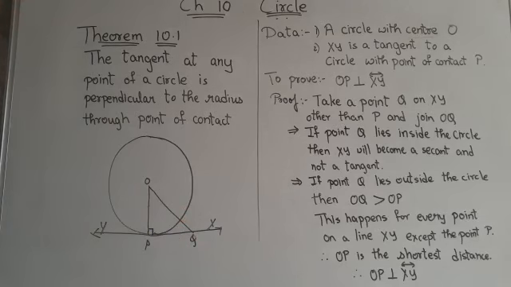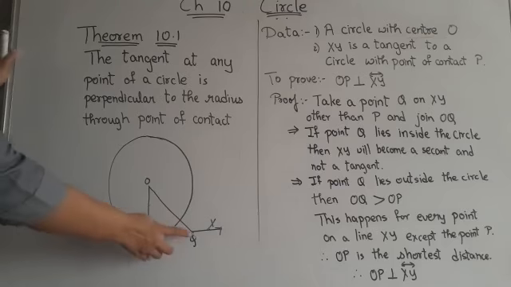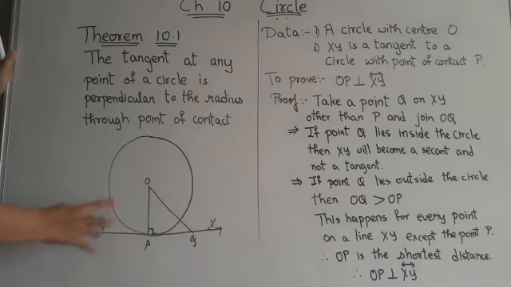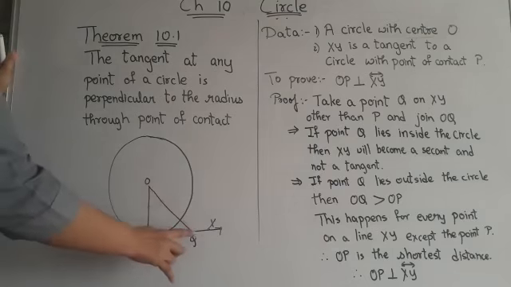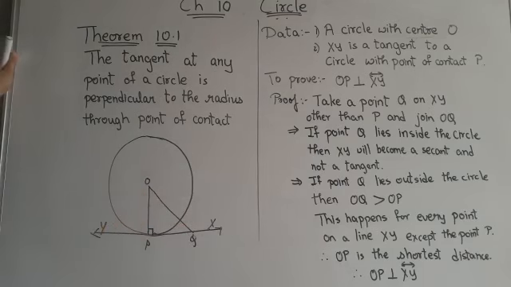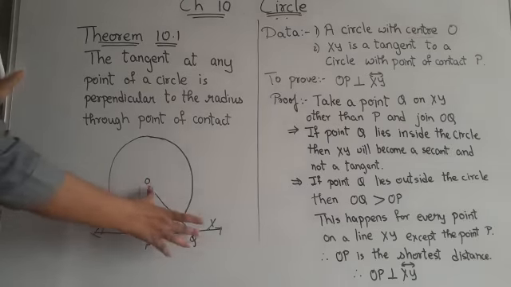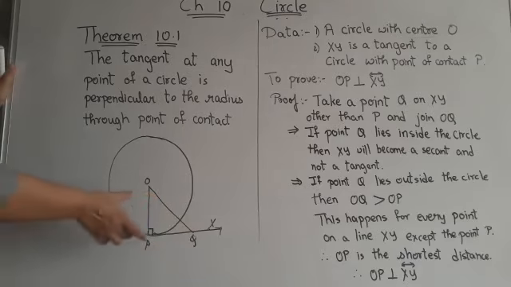And if the point Q lies outside the circle, that is on line XY, then OQ is greater than OP. From the figure you can make out that OQ is greater than OP. What does this show? It shows that OP is the shortest distance from the center. So the shortest distance is OP, which is the radius. So we can say that the shortest distance is always perpendicular to the line XY.